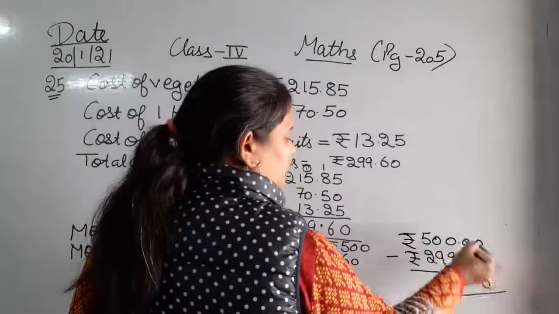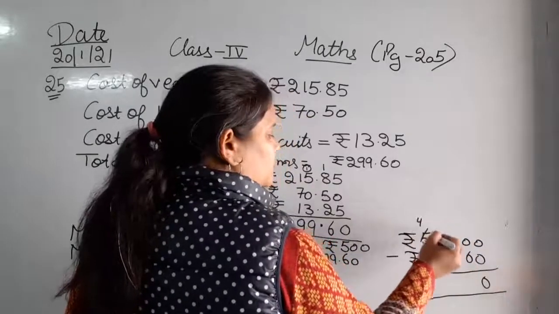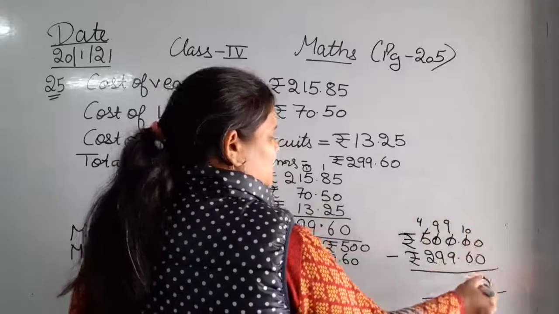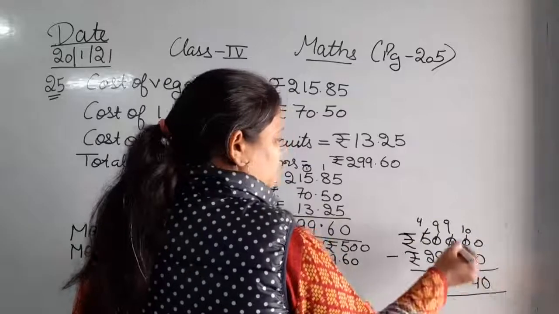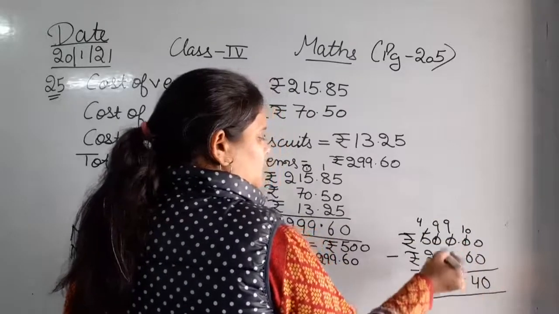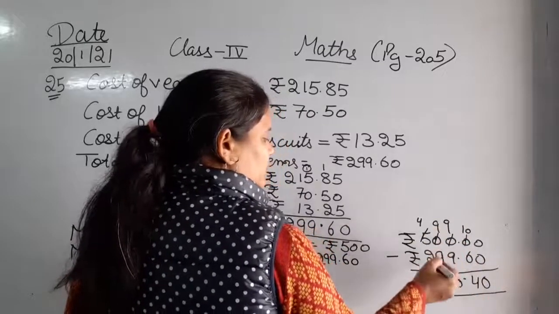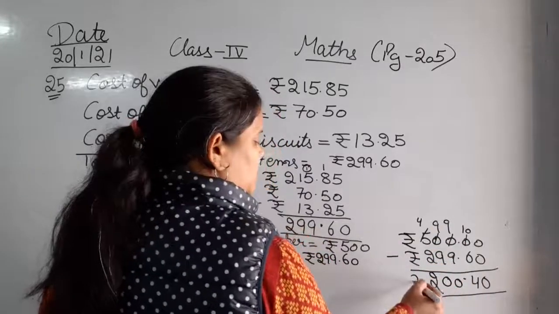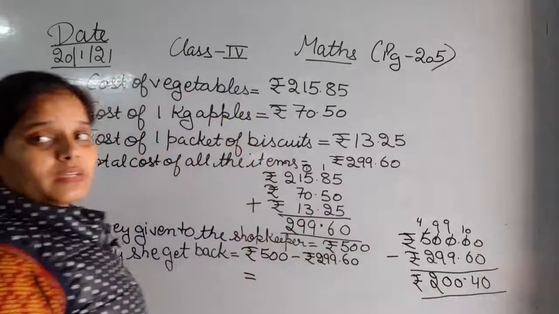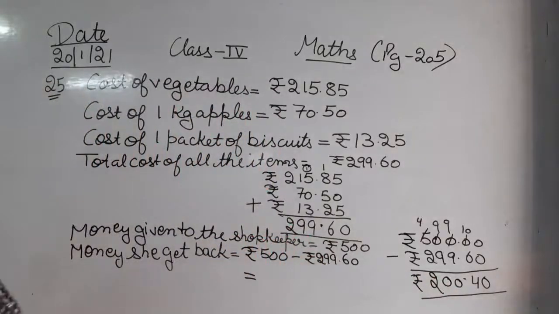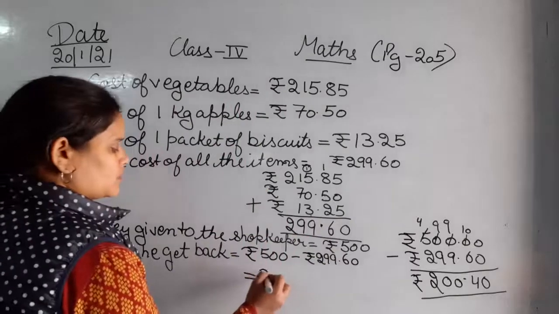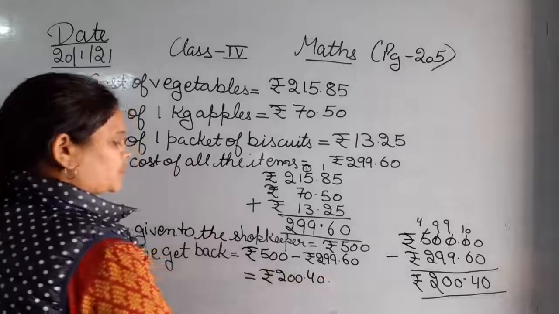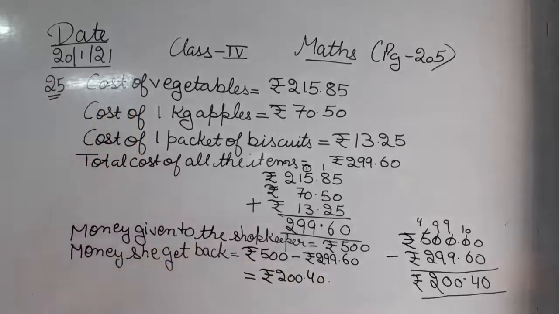0, not possible, so we can directly borrow from here. 4, 9, 9, and this will become 10. 10 minus 6, 4. 9 minus 9, 0. 9 minus 9, 0. 4 minus 2, that is 2. And this is the amount that will be in rupees. So the money she will get back is rupees 200 and 40 paise.